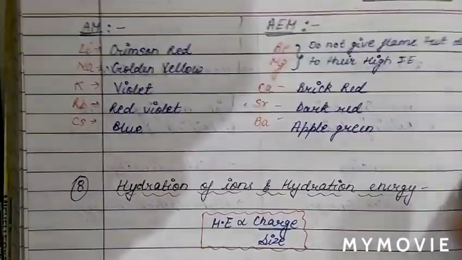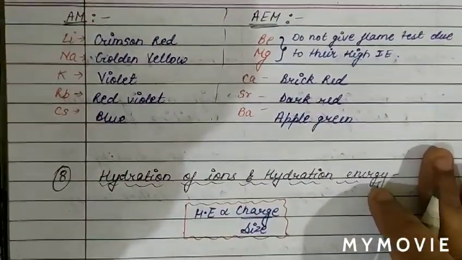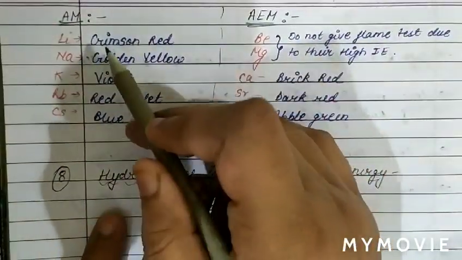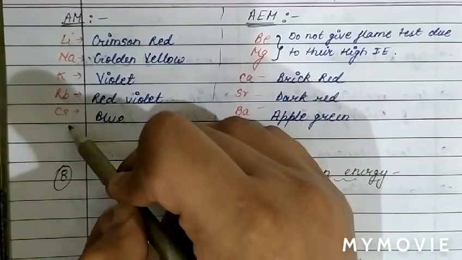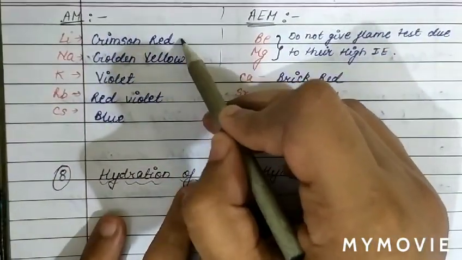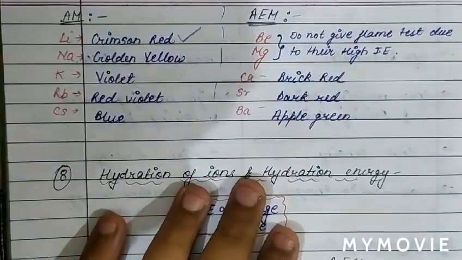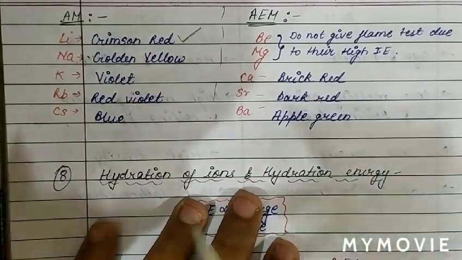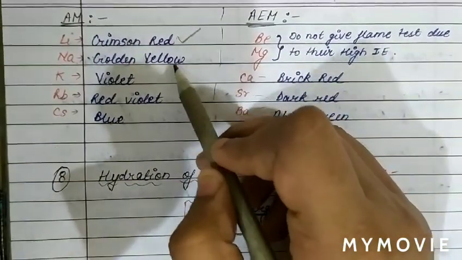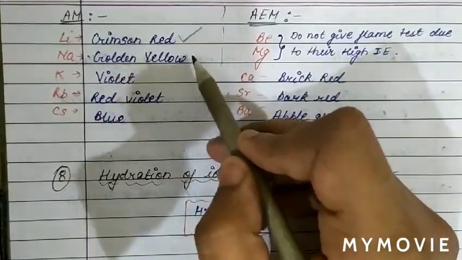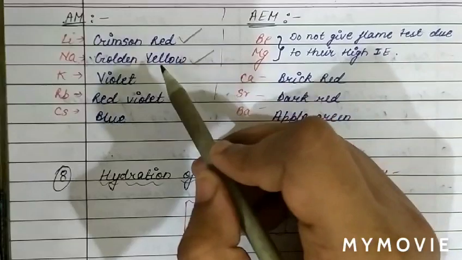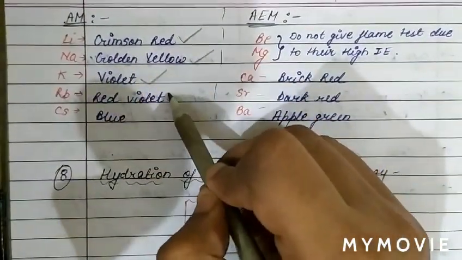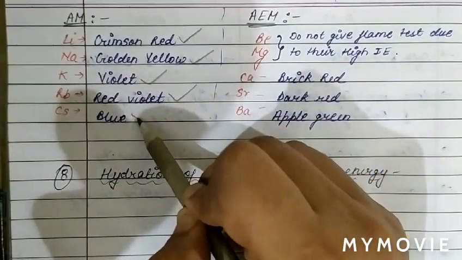Now see the colors. You have to learn the color of the metals in these cases. In case of the alkali metals lithium, sodium, potassium, rubidium, cesium, lithium gives crimson red color on flame test, sodium gives golden yellow color, potassium gives violet color, rubidium gives red violet, and cesium gives blue color.